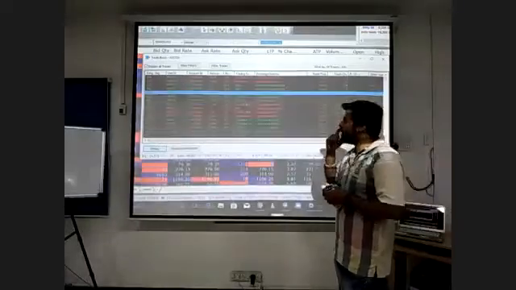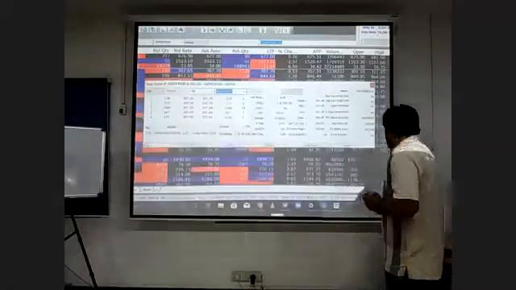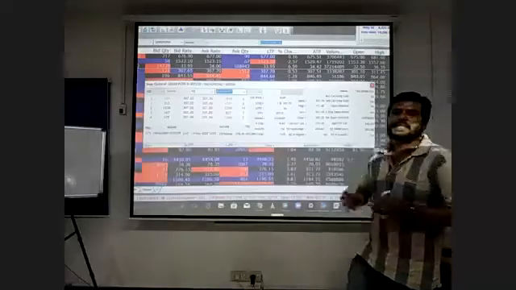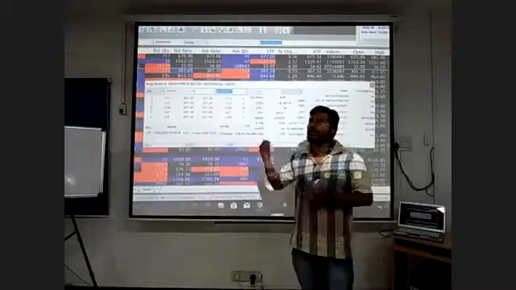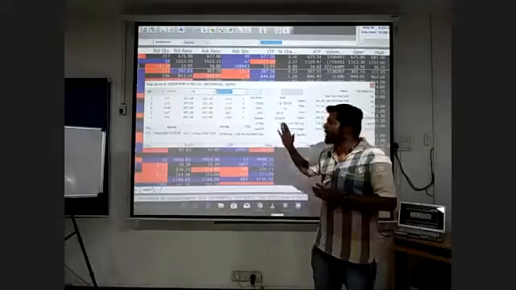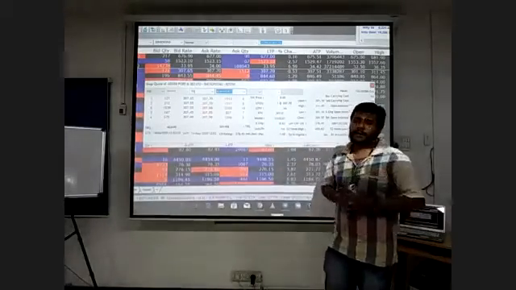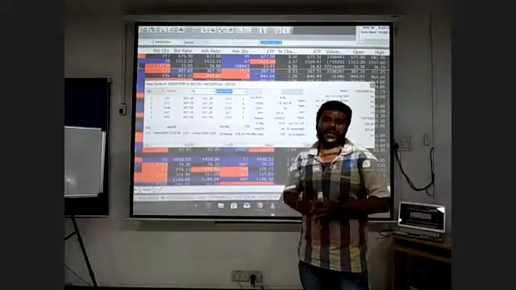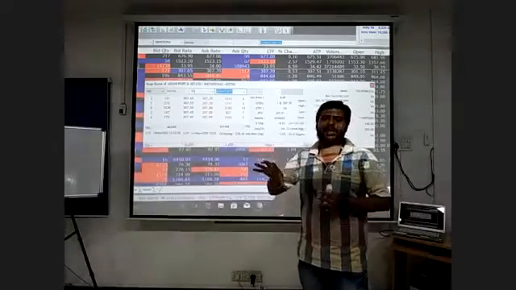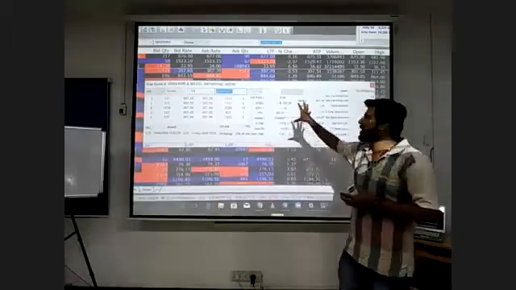Here you can see these are all the successful trades. This is the main option. It's a depth option. With the help of this depth, the shortcut key is F6. With the help of the depth option, we can find out the depth of that company before buying or selling. By seeing the depth only, the clients or the dealers will judge this company type.